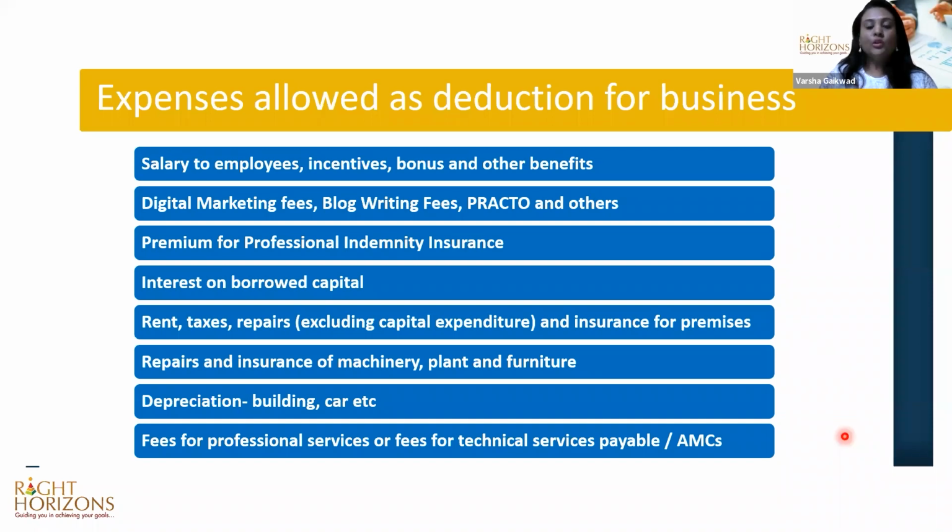A lot of doctors use portals like Practo, where they get themselves registered to get better visibility and promote their specializations and things like that. So there also, when you register on that website, you pay certain fees. That also can be taken as a deduction. Premium for professional indemnity insurance. Now, professional indemnity insurance is very important in the case of the medical profession, and it comes at a considerable, reasonable cost. That also you can take as a deduction.